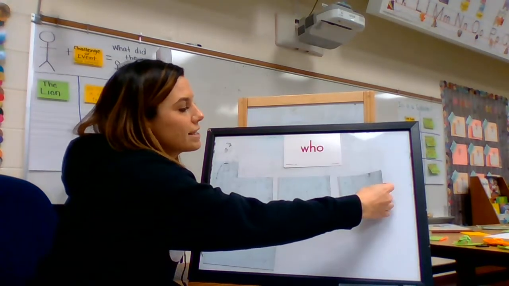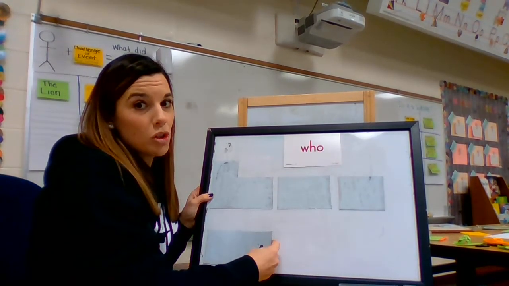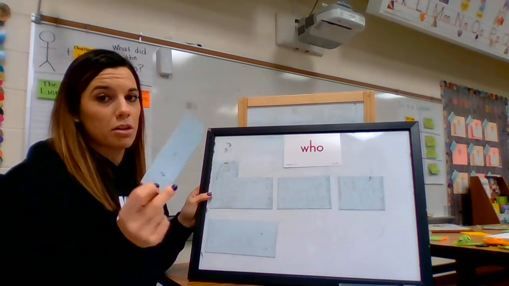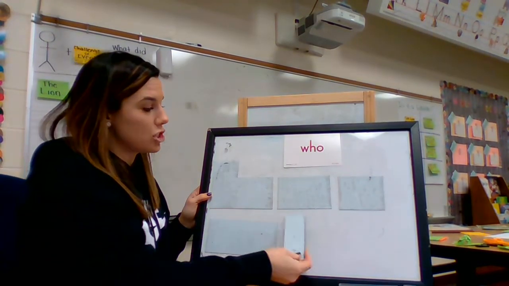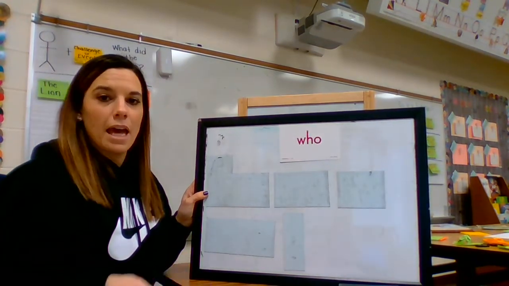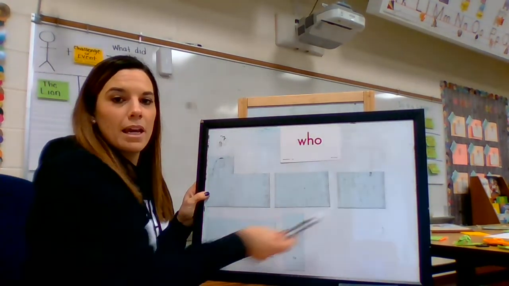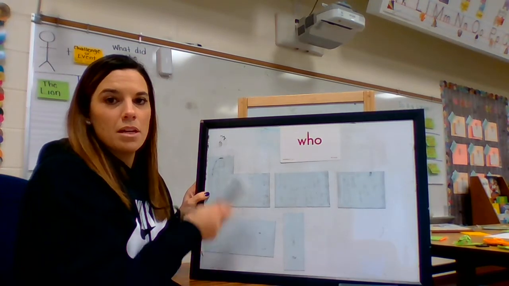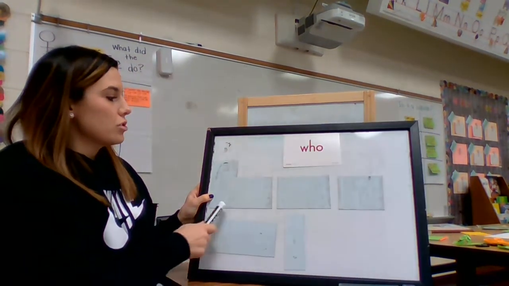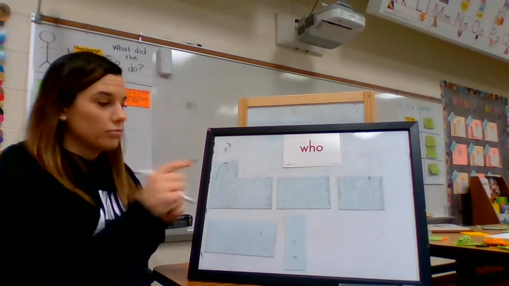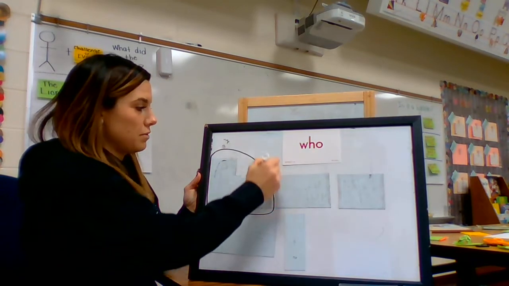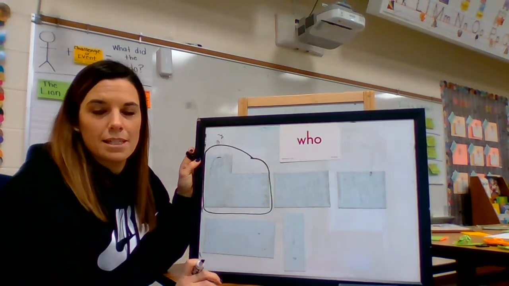We are asking a question to find out information. So our punctuation mark is going to need to be a question mark, okay? Let me read the sentence again. Who wants an apple? Can you read it with me? Who wants an apple? I'm going to circle where the trick word goes, who. I'm going to circle this word because that's going to remind me that's my trick word in this sentence.